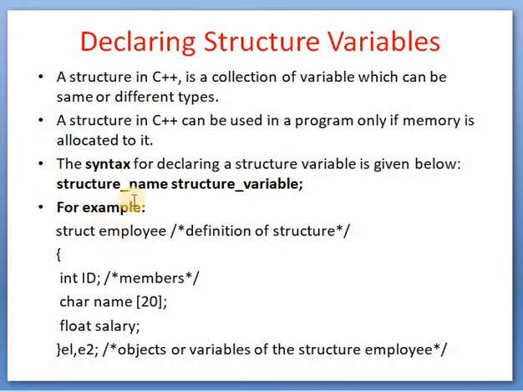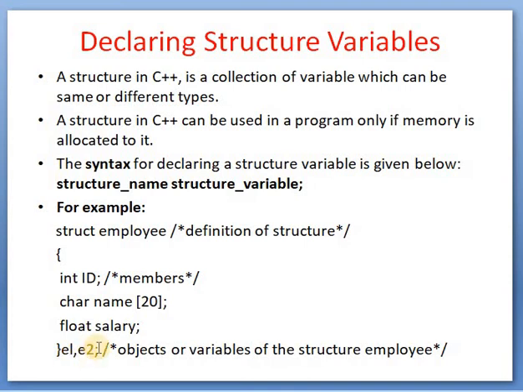So, structure name, structure variable, semicolon. Struct employee, with id, name, float. This is a structure, and E1 and E2 are the objects or variables of the structure employee. E1 contains the id, name, and salary of employee 1, and E2 contains the id, name, and salary of employee 2.